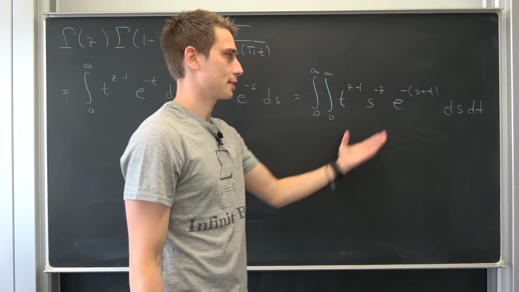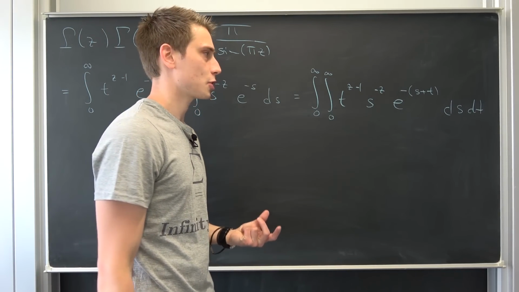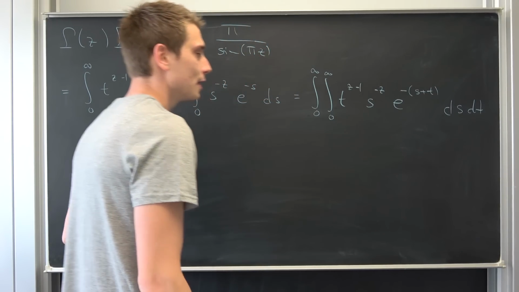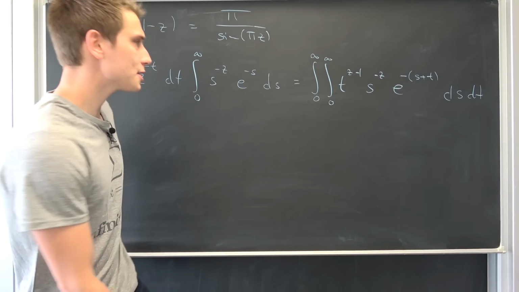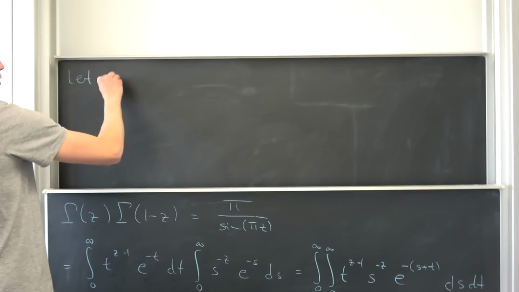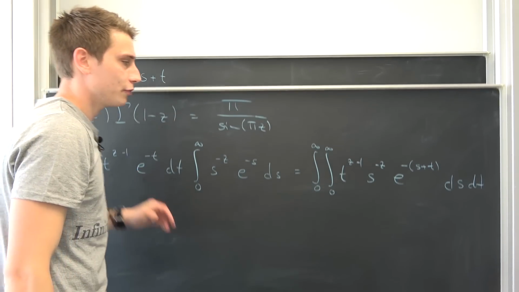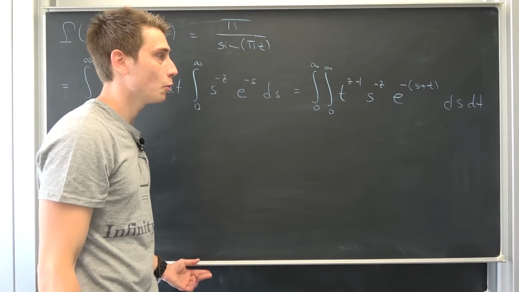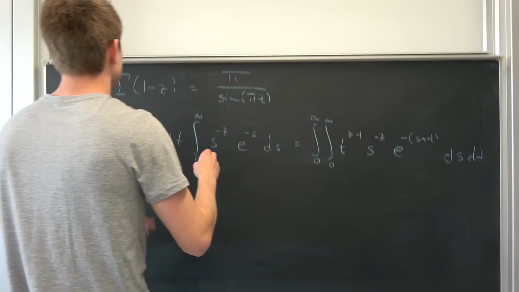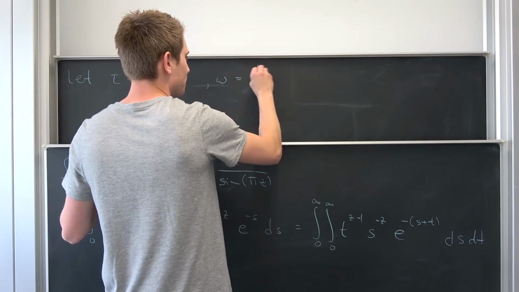Now how can we actually integrate something like this? So that's a double integral, and I would like to make a change of variable. One obvious change of variable is to get rid of this s plus t right here. So the first thing that we are going to do is we are going to say let, for example, tau be equal to s plus t. One other thing that is not too obvious at the moment is to substitute another variable, let's say omega, as being t over s.